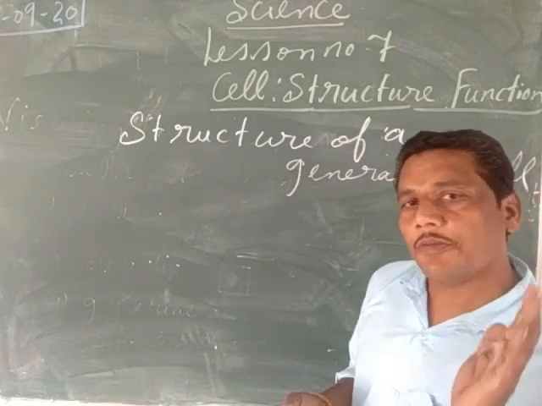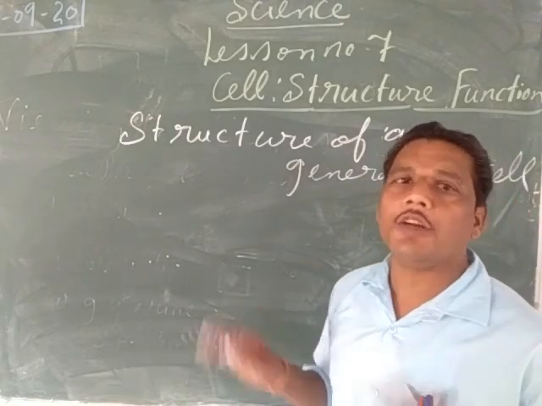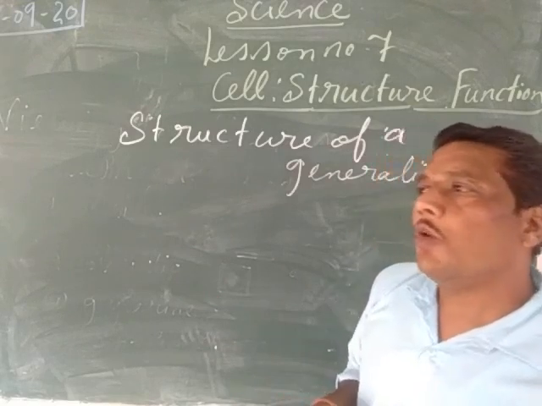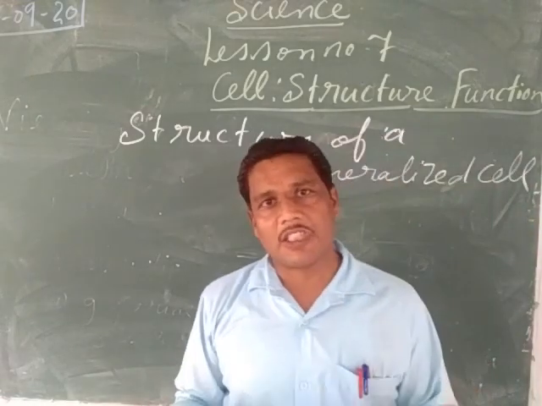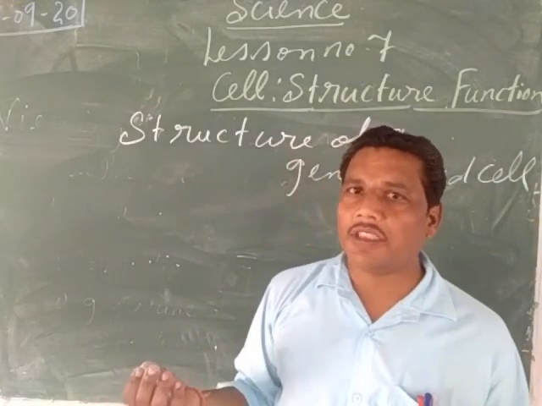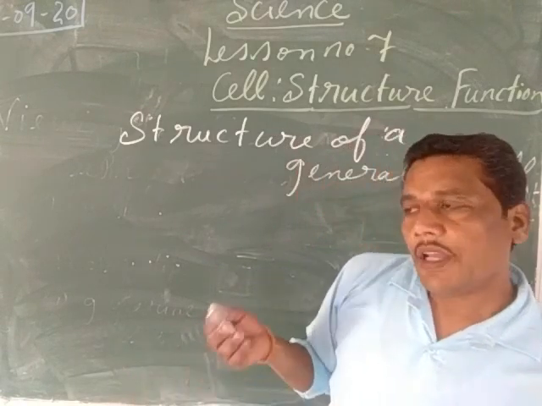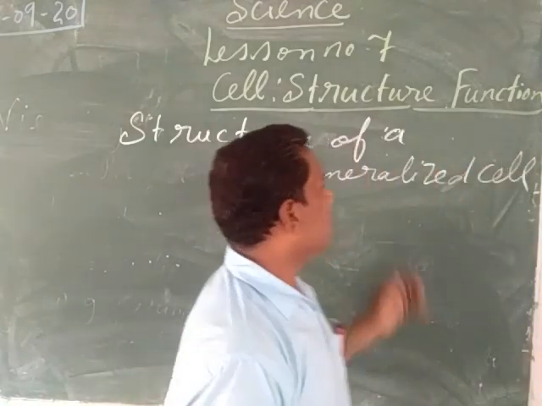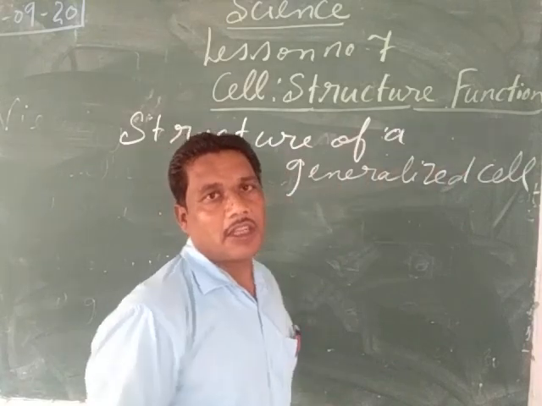Some common structures are present in all types of cells. So what are the basic structures which are present in all types of cells? And when they are present in all types of cells, it is called a generalized cell. So let us see what are the structures of a generalized cell.